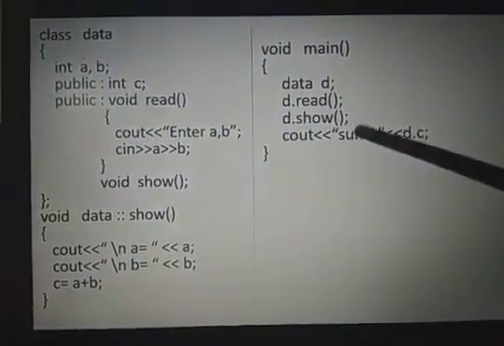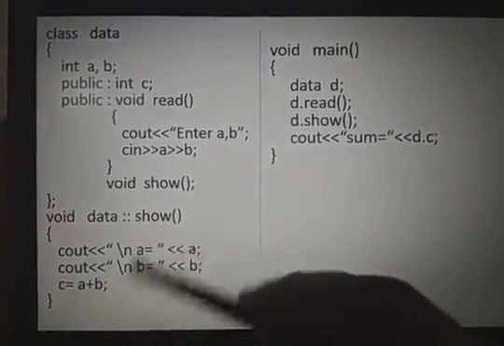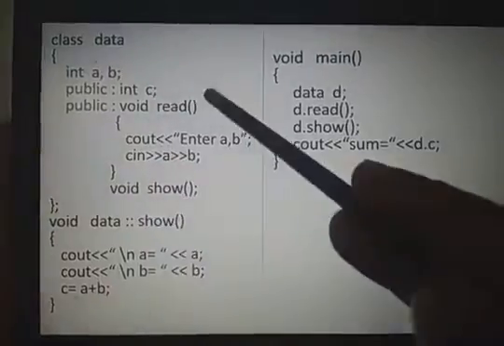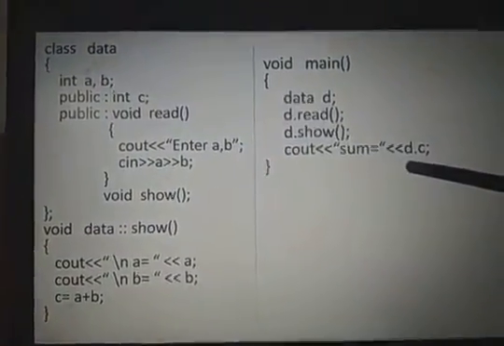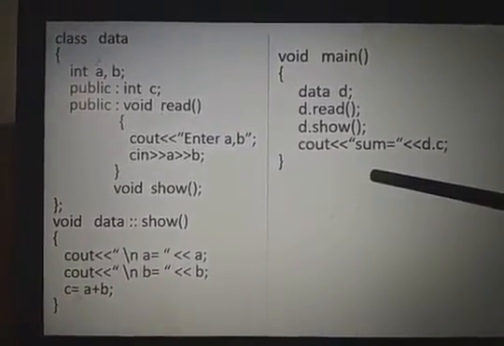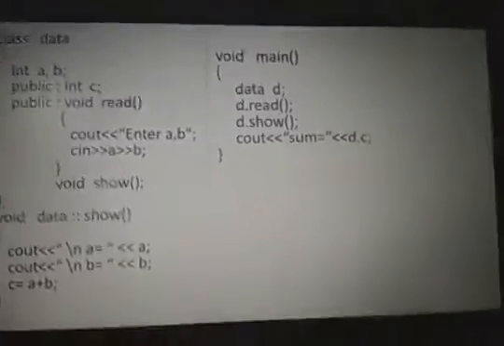Private means we can't access it here, we can access it in the read function or the show function, because these are members of the class. So a comma b private data, we are accessing in these two places. C is public data, we can access it outside or inside. Inside the class we can access, outside the class also, and read and show are public, we can access them directly.